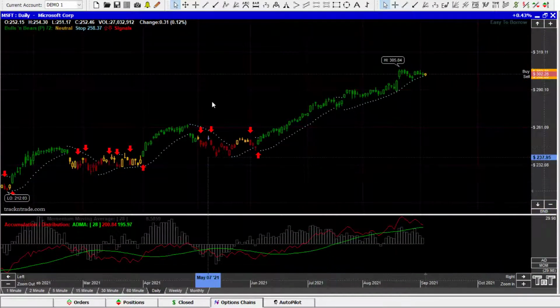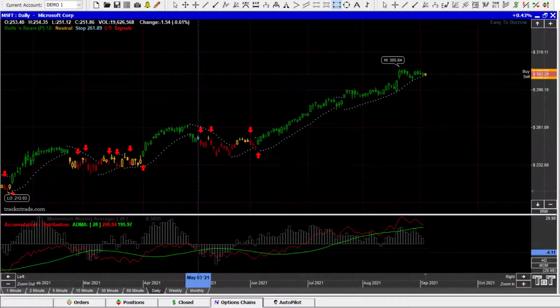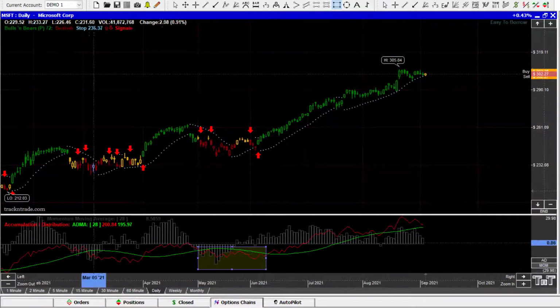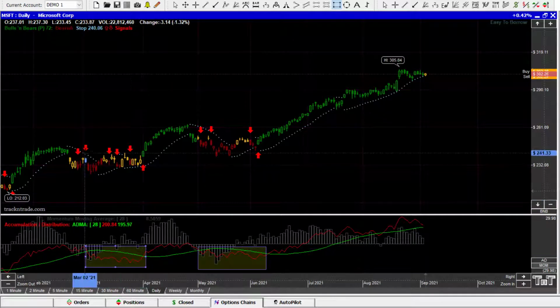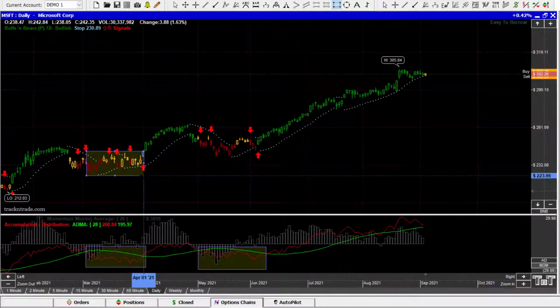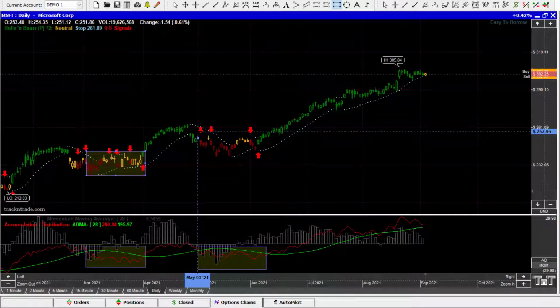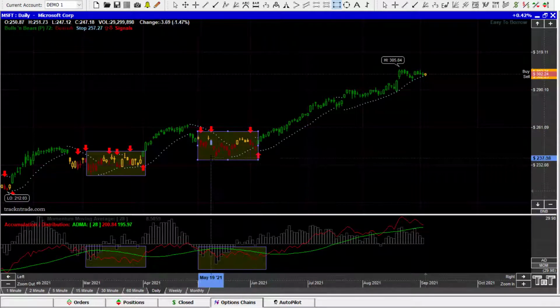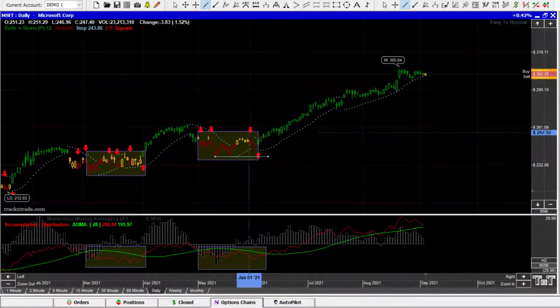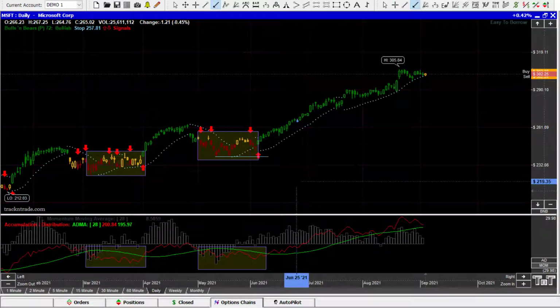Now we're going to come in here to the next one. We're going to go to Microsoft. Microsoft, we're going to come in and draw our accumulation boxes once again. Down here, the indicator and the indicator right there. And we're going to look at where that started to occur up here on the chart. And there's our distribution and accumulation stage. And again, not very prevalent in there, but you can see that we got kind of a little double bottom in there. We didn't get the Wyckoff spring, or the bear trap, but we did start getting higher lows. And then this market broke out. We got our indication that the market is going to start to rally out of this accumulation stage, and that was a pretty darn good rally.